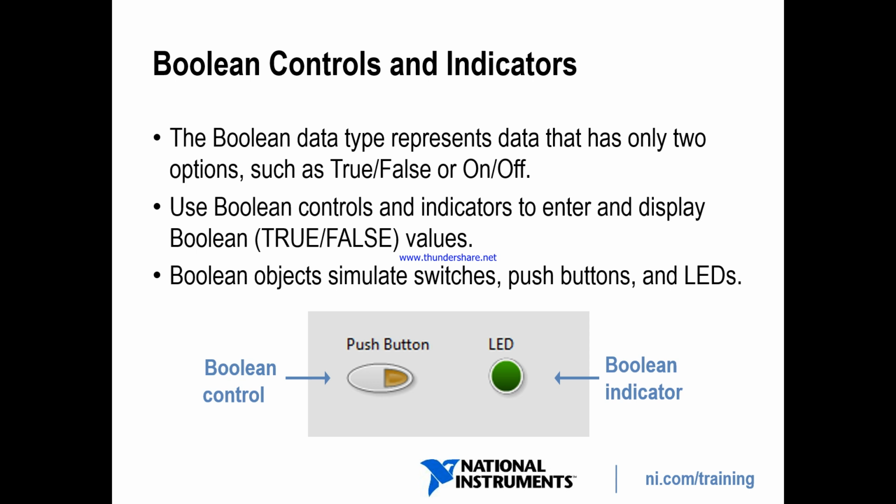Use boolean control and indicator to enter and display boolean values. You can use a boolean control to enter and a boolean indicator to display. The boolean objects simulate switches, push buttons, and LEDs. Either you can switch, or you can push, and LEDs.